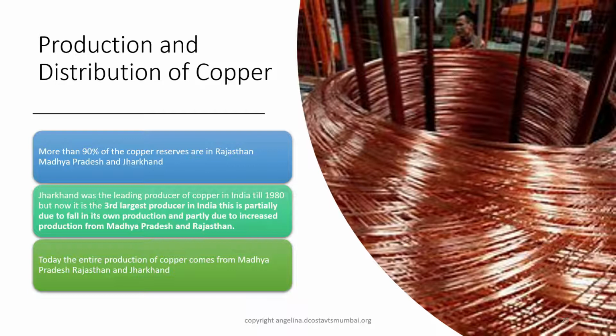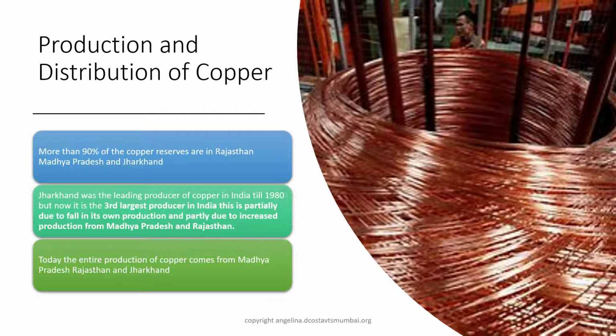Jharkhand was the leading producer of copper in India till 1980, but now it is the third largest producer in India. This is partially due to the fall in its own production and partly due to the increased production from Madhya Pradesh and Rajasthan. So, here we have a give reason.